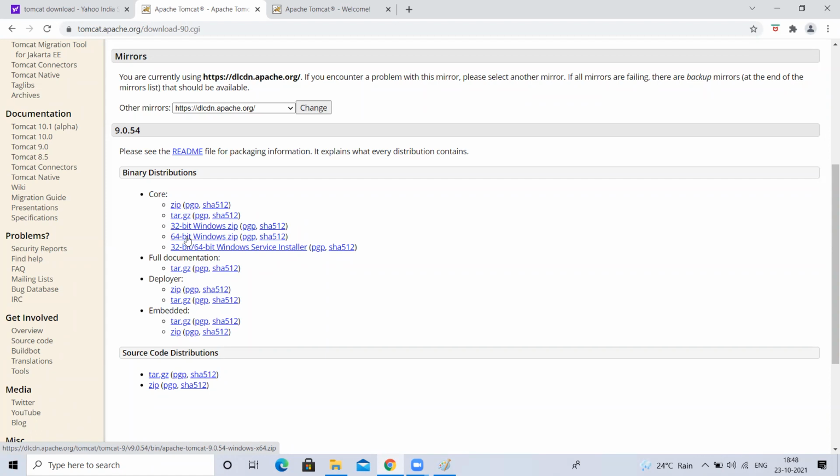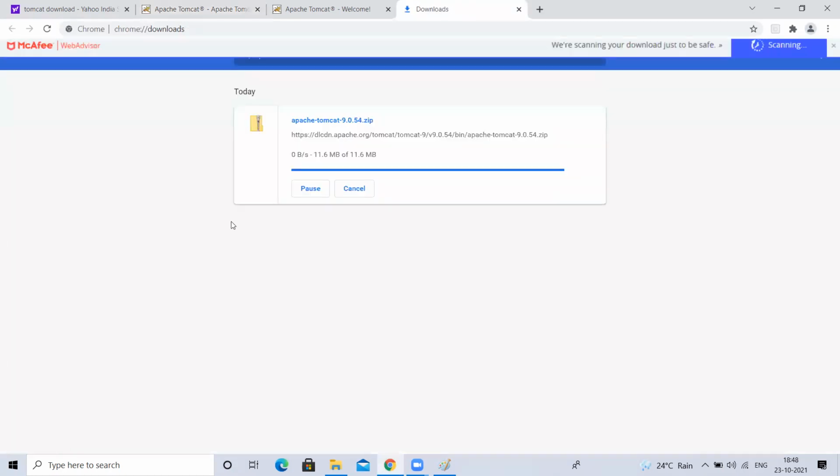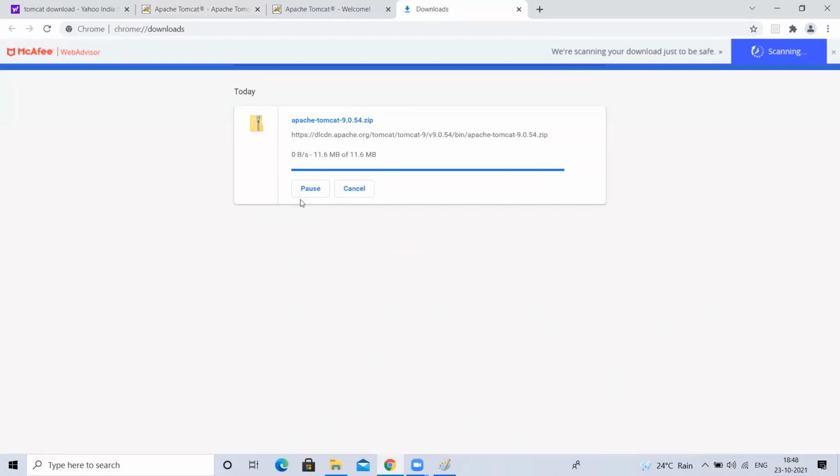Even if it is Windows or Linux, you can download this, not an issue. For now, let me download this. Let me show you what will happen. See, it is downloading. The same thing I can use in Windows or Linux.